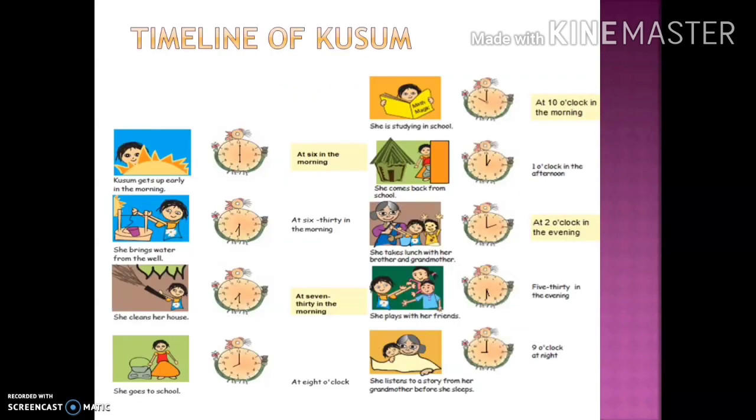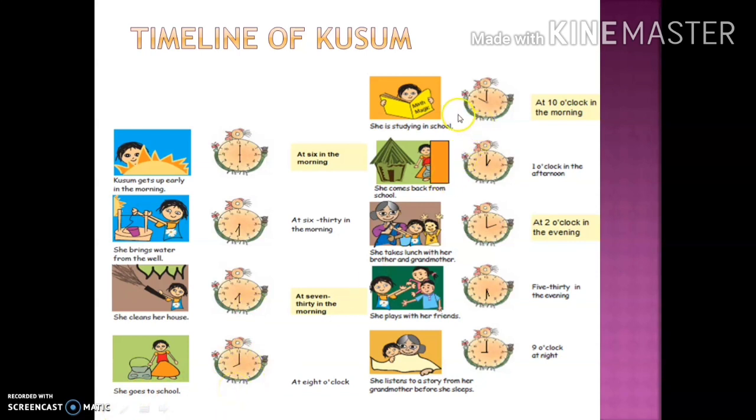Students, this is a timeline of Kusum. That is a one day life of Kusum. Kusum gets up early in the morning at 6 o'clock. She brings water from a well at 6:30 in the morning. Kusum cleans her house at 7:30 in the morning. She goes to school at 8 o'clock.